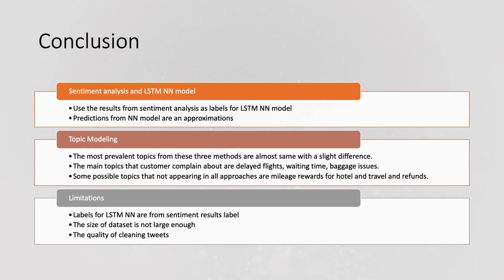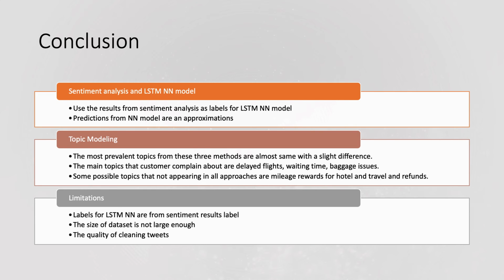Then, from topic modeling, I can conclude that the most prevalent topics from these three methods are almost the same, with slight differences in each topic. The main topics that customers complain about are delayed flights, waiting time, and baggage issues. Some possible topics not appearing in all approaches are mileage rewards for hotel and travel, and also money refunds.